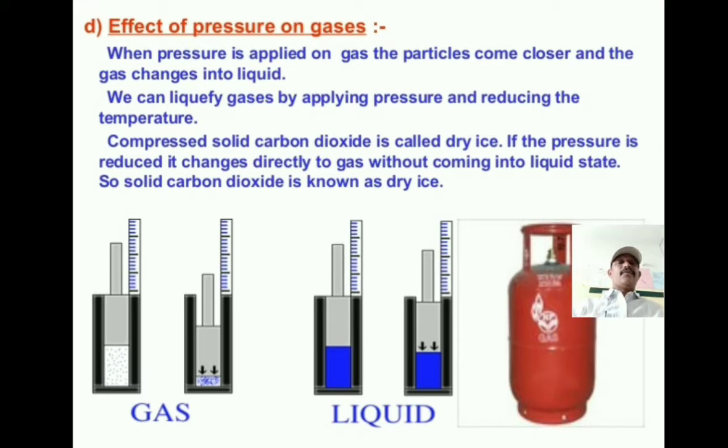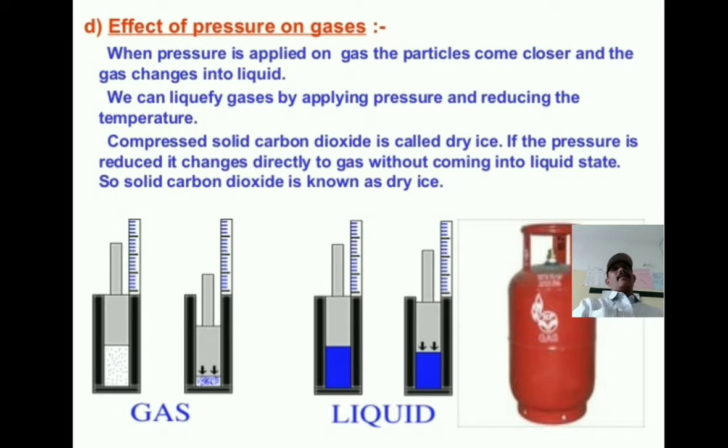The figures show a cylinder and piston, or it is better to use a syringe. The back part of the syringe is called the piston, and the front part, where the needle goes, is called the nozzle. Remove the needle, close the mouth of the nozzle with your finger, and pressurize from behind. So what changes? This is known as the effect of pressure on gases.